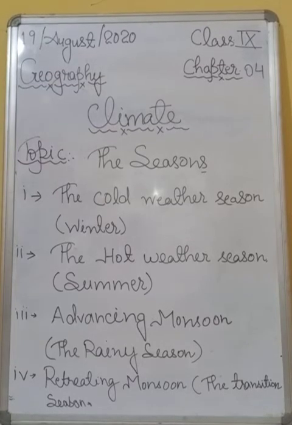I am talking about the second branch of the monsoon, which enters Assam or the regions of Meghalaya after crossing the Bay of Bengal regions. Alright.